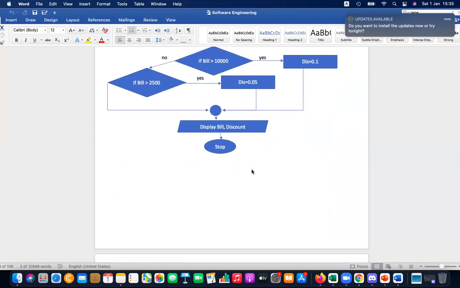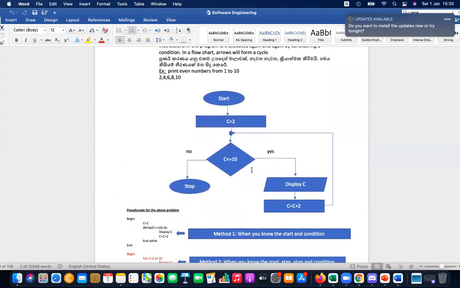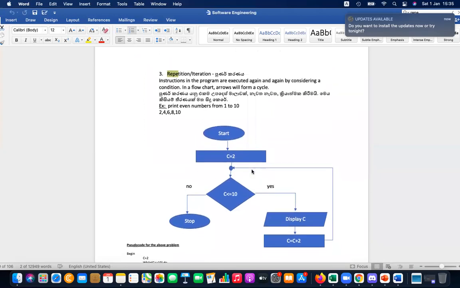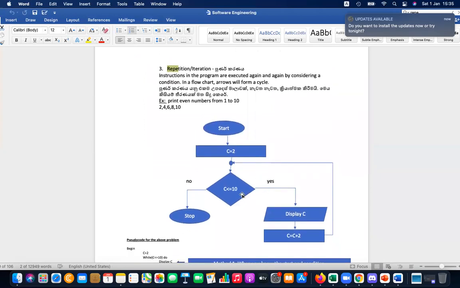But there is a special thing in repetition. In this data flow, you can see it goes down and does something, one input, one output, and then some process, and then comes back to the beginning and joins from the top. That means the arrows are forming a cycle. We call that a repetition.